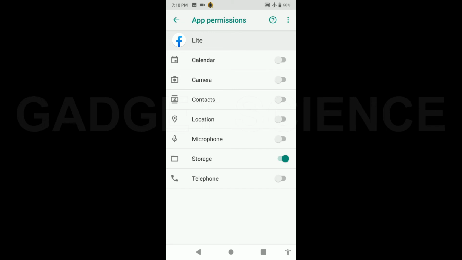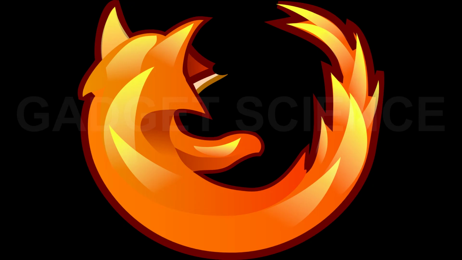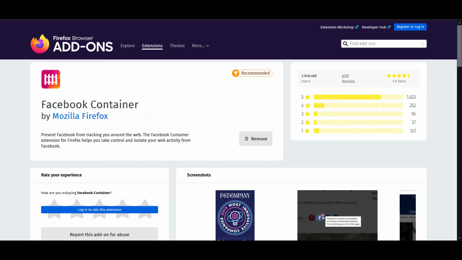Now if you are using Facebook from your PC, then I suggest you use a web browser instead of the Windows app. And also, if you are using the Firefox browser, then install this extension called Facebook Container, made by the Mozilla Firefox team. This extension stops Facebook from tracking your other web activities. Sorry Chrome users, there is no working extension for you. At least I don't know. If you know any, please comment to help others.